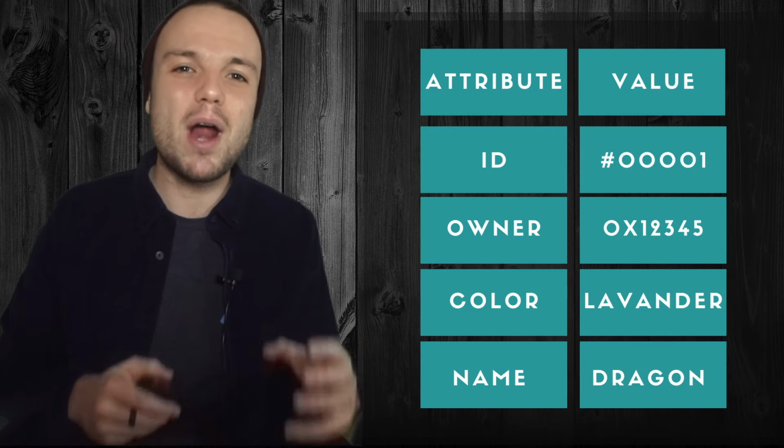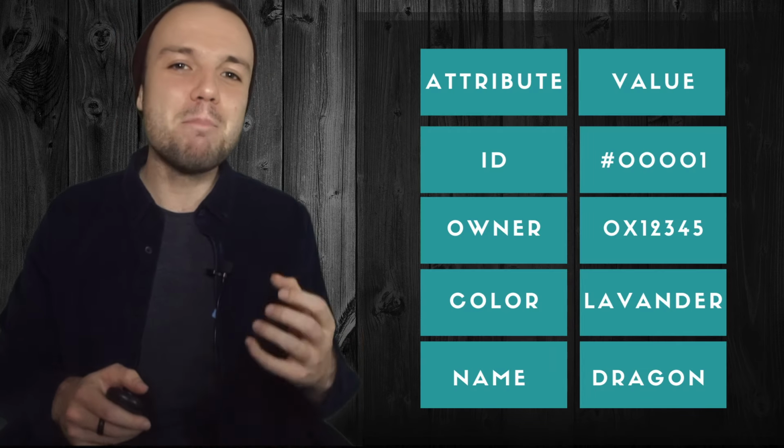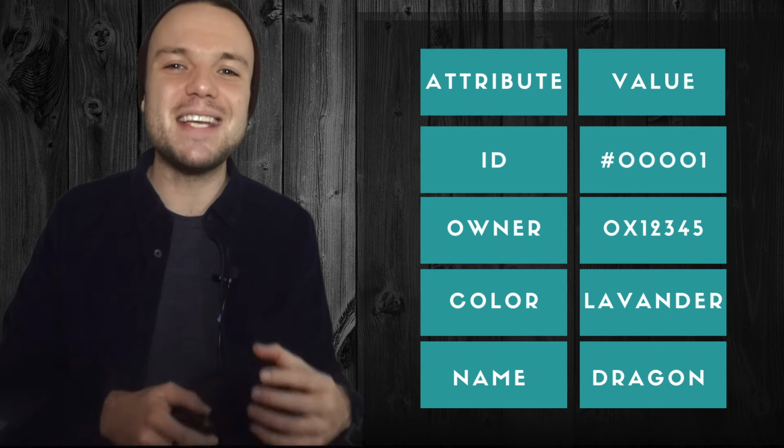So now let's get back to the question we asked a couple of minutes ago. Why is the original Dragon CryptoKitty worth so much? And why is it still unique? And how can we prove that, even if there are several copies around the world? So what makes a CryptoKitty unique? Imagine this to be the record that represents Dragon. This is a much simpler version, but it conveys the idea.